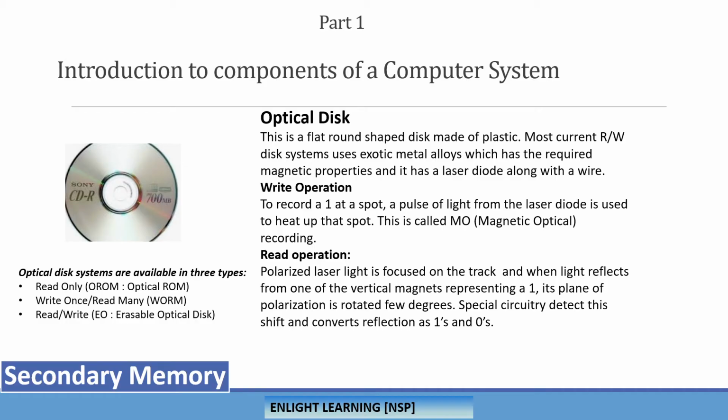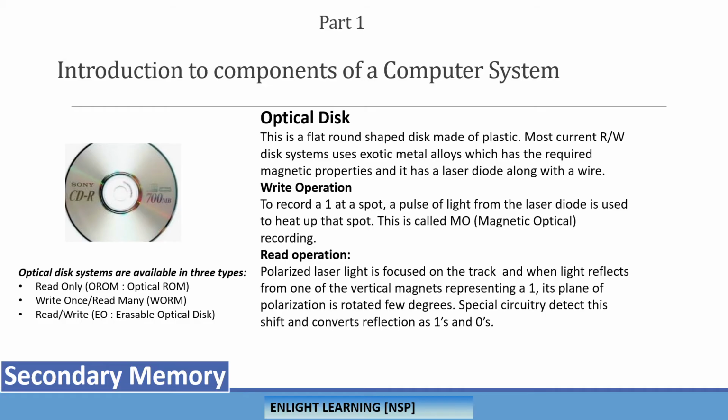So the ones and zeros are stored based on focusing the laser light, meaning heating up and not heating up. Actually, a metal alloy is being used over here. So the ones and zeros concept is the same: focusing the laser diode and heating it up over there.